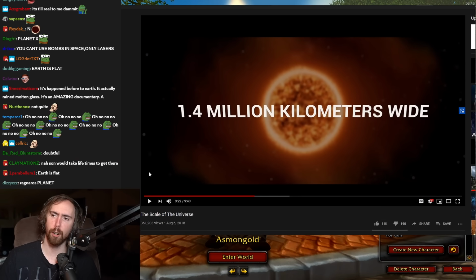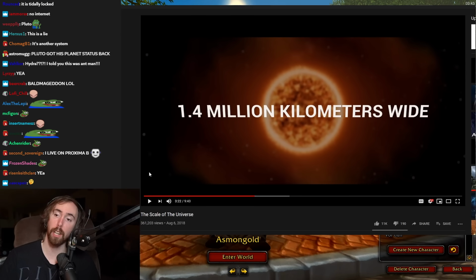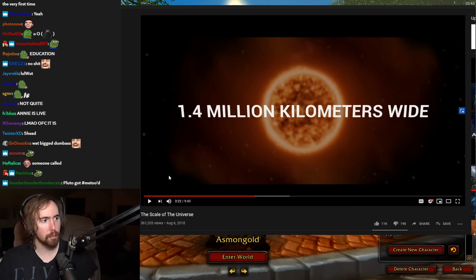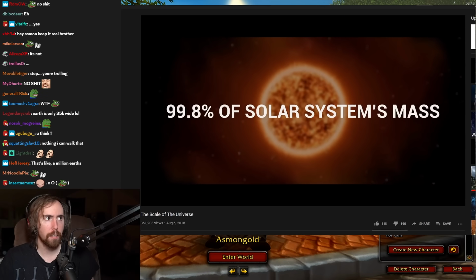I think that's bigger than the Earth. 1.4 million kilometers? Look at that. That's crazy. It accounts for more than 99.8% of the mass in our solar system.